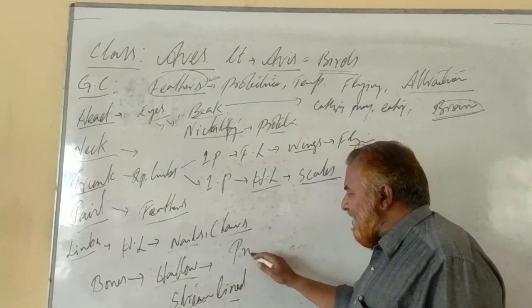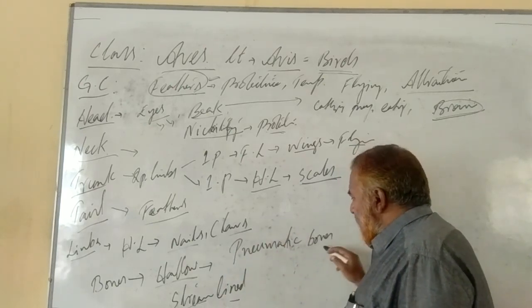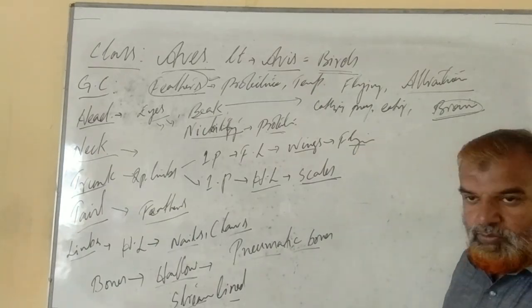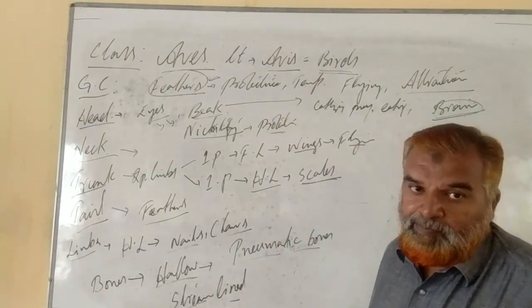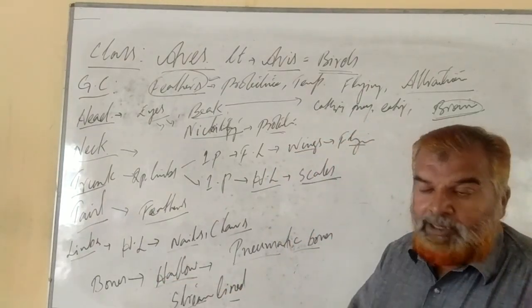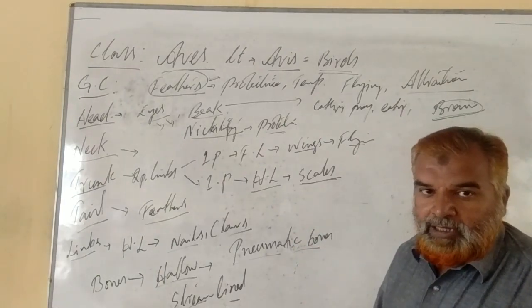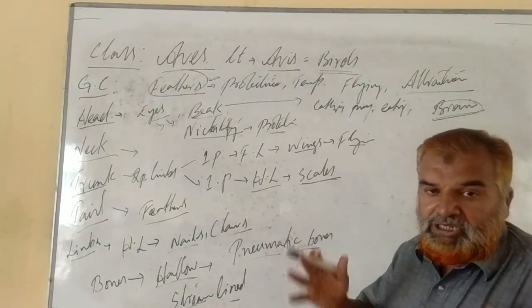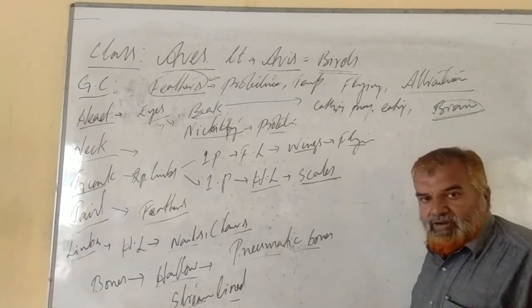Such bones are known as pneumatic bones. Their bones are hollow, filled with air. Why are bones hollow? Bones are empty in order to decrease their body weight so that they can fly in air. But the bones are filled with air to maintain the air balance, air pressure during flying, like how air is present in an aeroplane also to maintain the external internal balance. So pneumatic bones are filled with air.